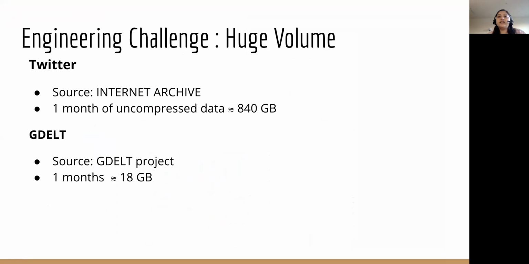Engineering challenges mainly were caused by the huge amount of Twitter data. So 1 month of uncompressed Twitter data is around 840 GB and is in JSON format. GDELT has around 18 GB of data, and we have two types of CSV files for it. One is for events, another for event mentions.